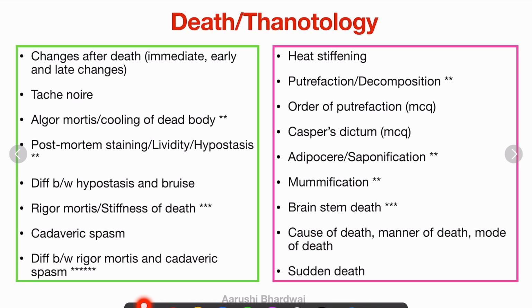very important. If you have to do brainstem death and this rigor mortis and cadaveric spasm, it's a must know topic. Okay, so if you are short of time and you don't have the time to cover everything, just do brainstem death and rigor mortis and cadaveric spasm. Okay, and adipocere, it's very important.